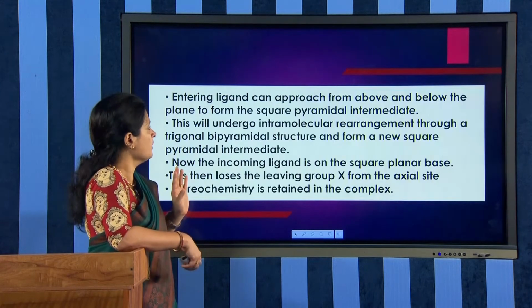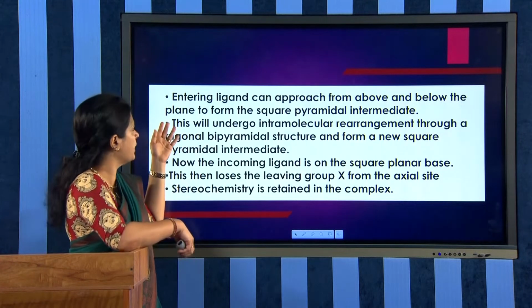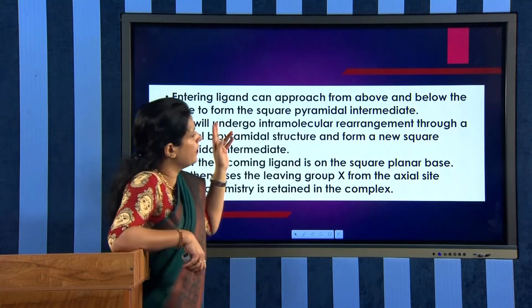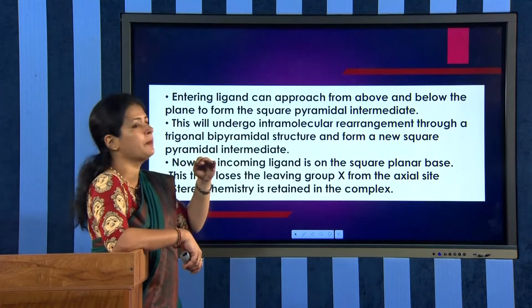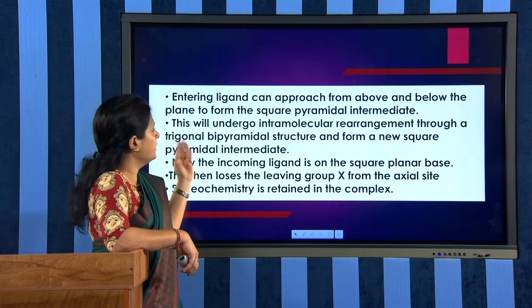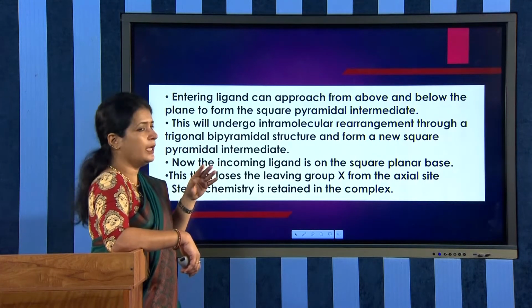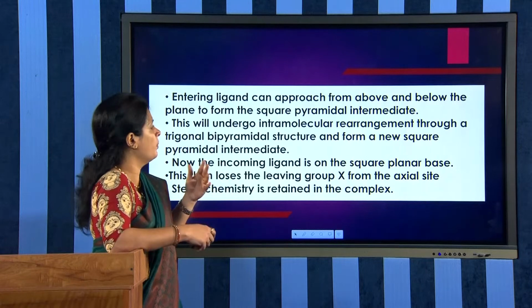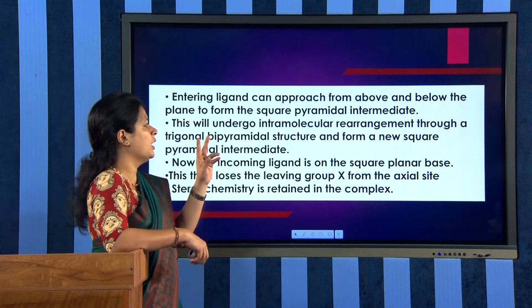Now here is the mechanism written as a summary. First, the entering ligand can approach from above or below the plane to form the square pyramidal intermediate, which then undergoes an intramolecular rearrangement through a trigonal bipyramidal structure.